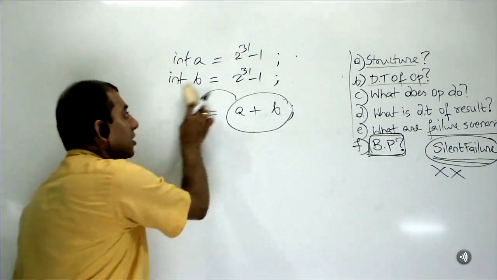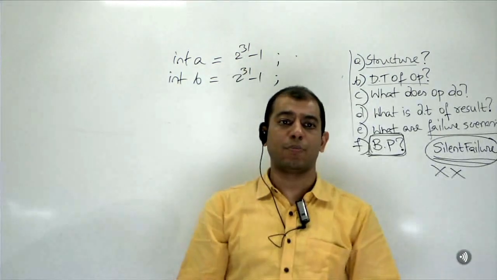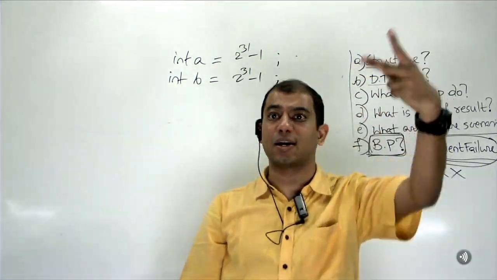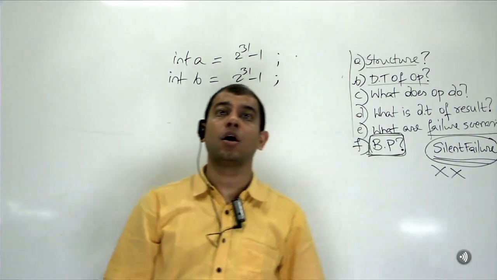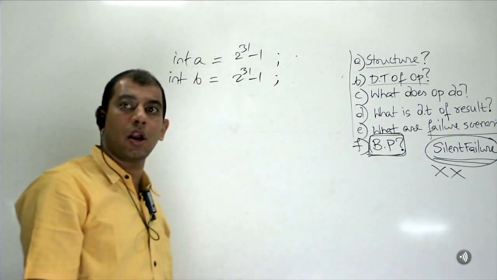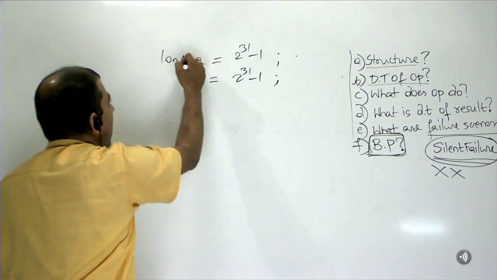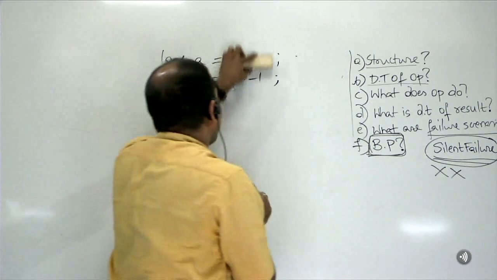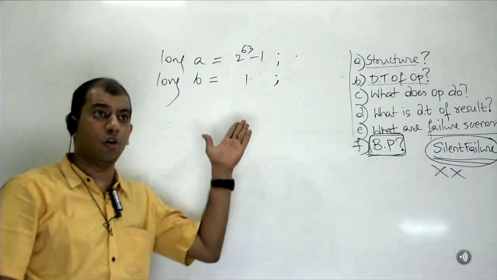That's why, what is the best practice to follow? Whenever I am adding int plus int, promote one of them to a bigger data type. If I am adding a long plus a long, can an overflow happen in long as well or not? Absolutely yes. If I have long a and long b, clearly I might have 2 power 63 minus 1 and 1. We don't know.